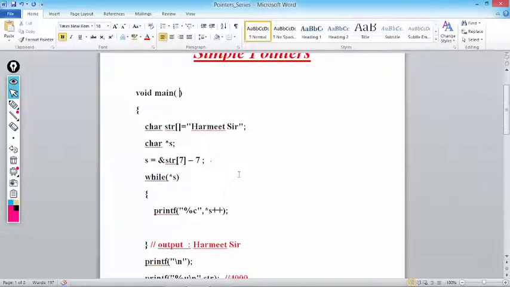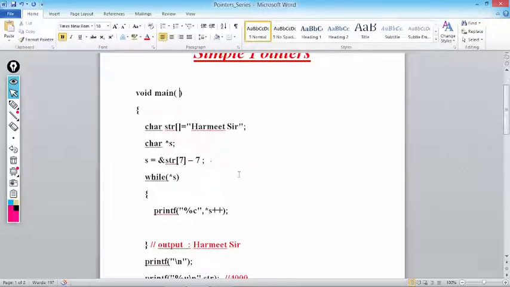This is very important. What I have told is that every string is a character array. So what is str? str is a character array as well as a string. Why? Because we have put Hermitscher in double quotes. Double quotes means it's a string. It carries one \0 at the end of the character array, which is non-printable, but it takes one byte. Getting my point?